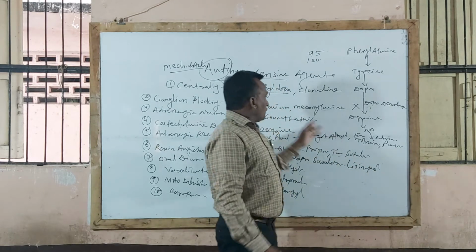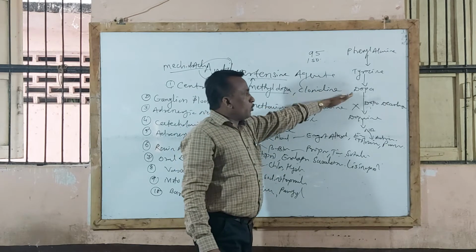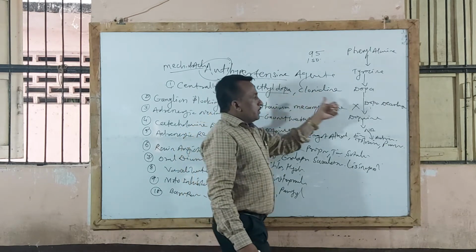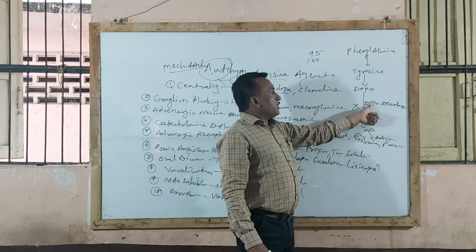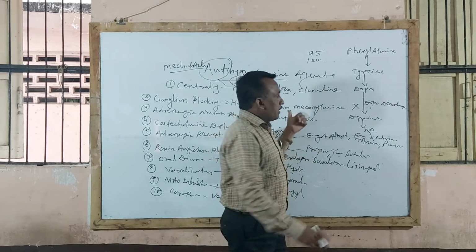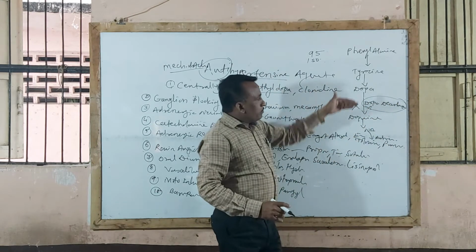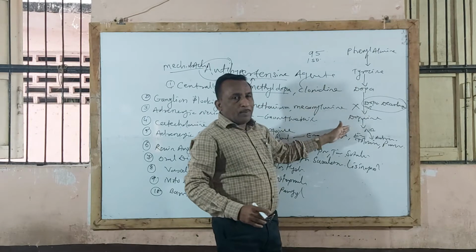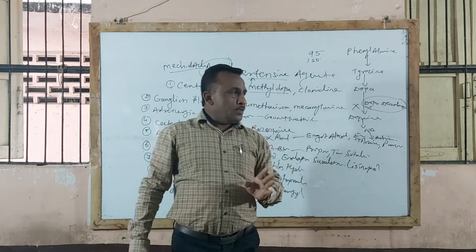But under such a condition, when alpha methyl dopa is given, because of the structural similarity of dopa and alpha methyl dopa, the dopa decarboxylase enzyme makes a wrong combination and combines with alpha methyl dopa, thereby inhibiting the action of dopa decarboxylase enzyme and the conversion of dopa to dopamine, and thereby it is used as an antihypertensive agent.